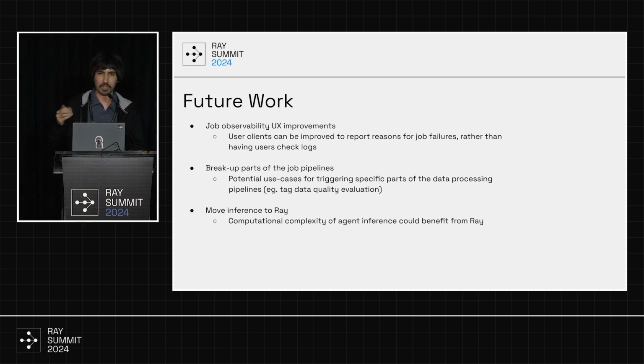But we can further improve this by having the jobs self-report why they failed, and then having the user clients just pull that information so that users don't even have to look at logs. We can also break up our array jobs further. There's going to be use cases in the future where we might want to trigger just certain parts of our pipeline. For example, we might want to trigger just the feature data processing on an existing tag data set. Since we now have all these array scripts, which are just a bunch of array tasks, we can import them into a new job and easily create these new job pipelines.